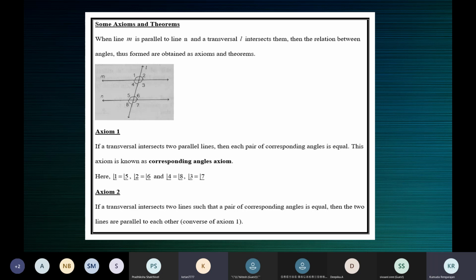How many pairs of corresponding angles are formed? Aaron? Angle 1, angle 5, angle 4, angle 8, angle 2, angle 6, angle 3, angle 7, ma'am. So how many pairs of corresponding angles are formed? Ma'am, 4 pairs. All the 4 pairs are equal, correct? Yes, ma'am. Angle 1 is equal to angle 5, angle 4 is equal to angle 8, angle 2 is equal to angle 6, angle 3 is equal to angle 7. Yes, correct. Okay, Hitesh, Arav, one more.